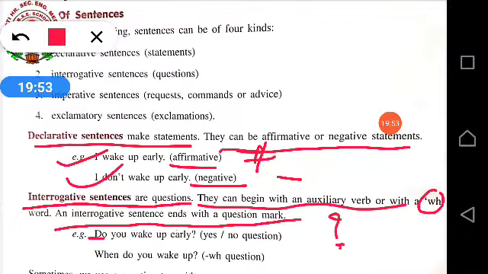Do you wake up early? Yes or no. When do you wake up? This is a WH question. When you start the question with WH, it comes under WH questions. Otherwise, normally if you take the helping verb as the starting word, the question will start with do, did, does. From these also your question can start.